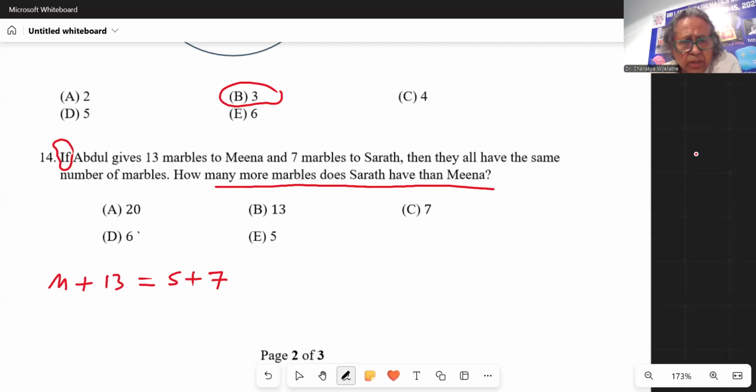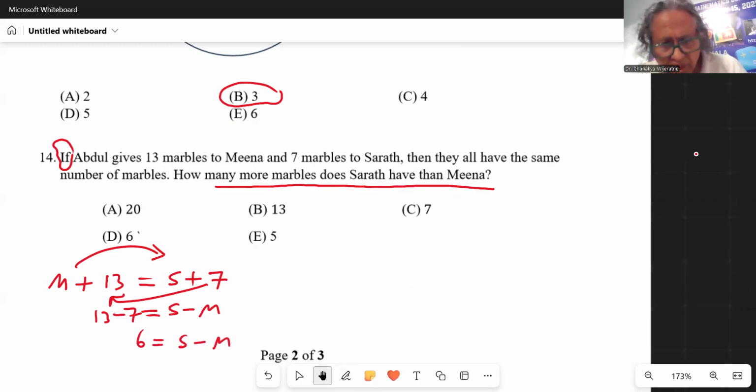If you know solving equations, you can bring m to the right hand side. So you have s minus m, and then bring 7 to the other side, 13 minus 7. So this is actually 6. So Sarat has 6 more marbles than Mina.